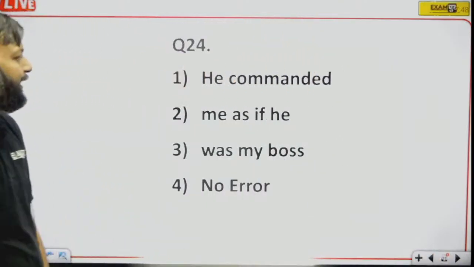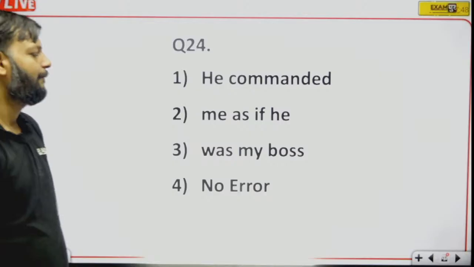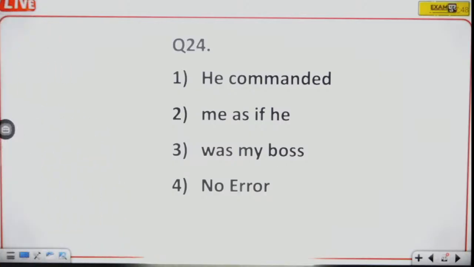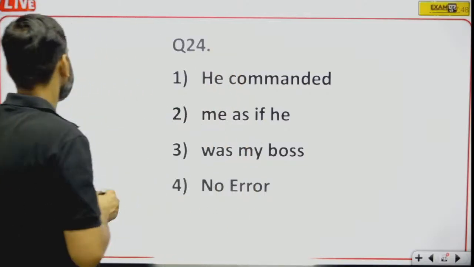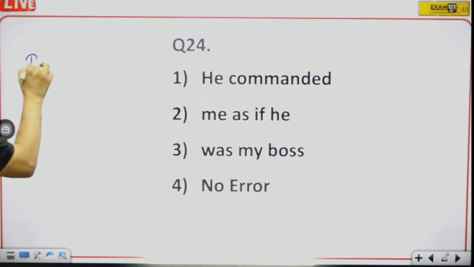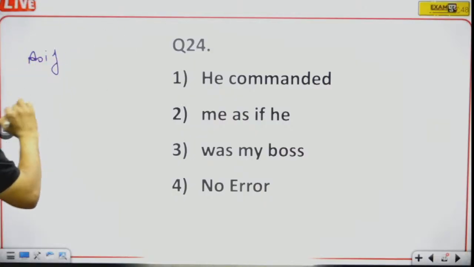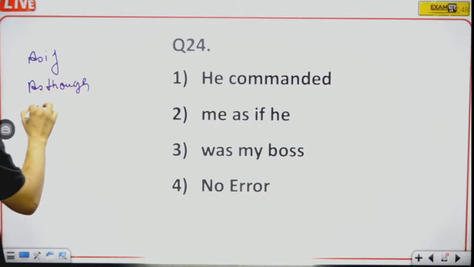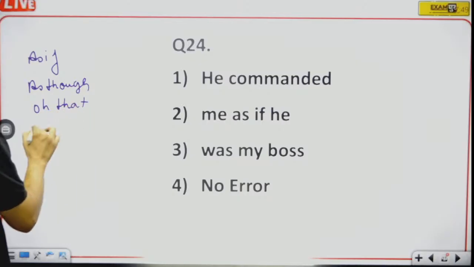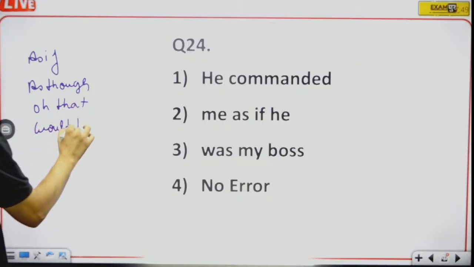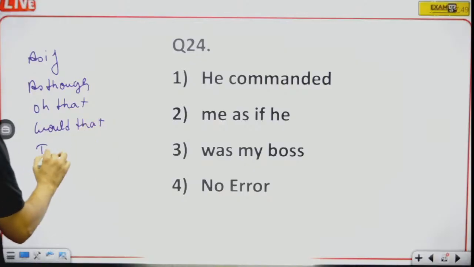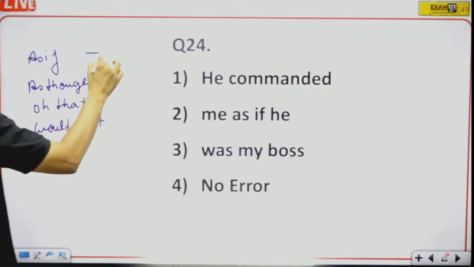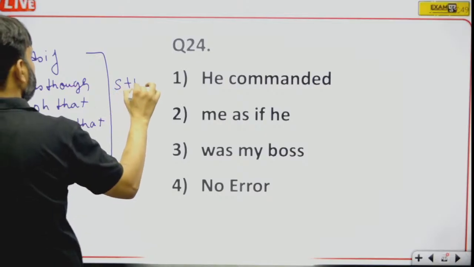Now the next one. He commanded me as if he was my boss. Here, see, as if, as though, oh that, would that, I wish are always followed by past indefinite tense.